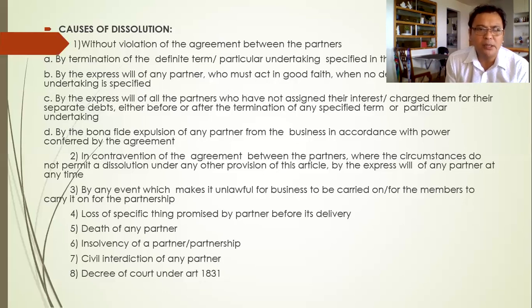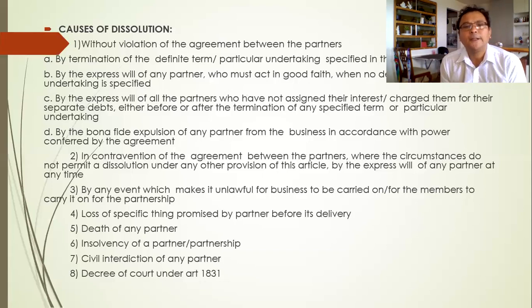Letter D is by the bona fide expulsion of any partner from the business in accordance with the power conferred by the agreement. So if one partner has been expelled, then the partnership has to be dissolved. So there are different modes of expelling a partner, right?